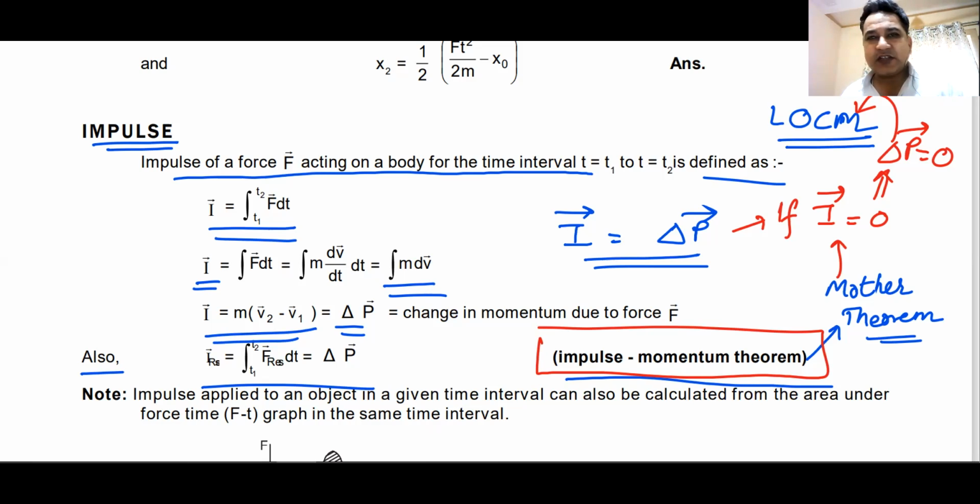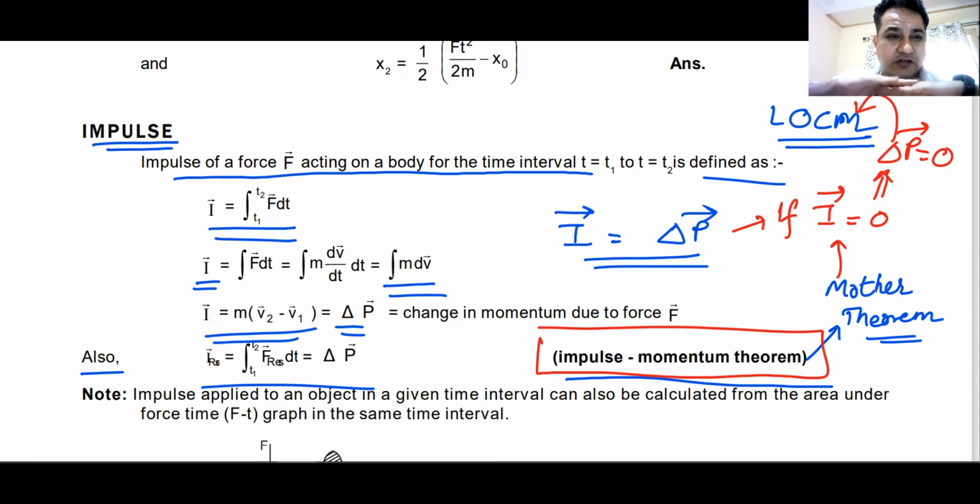Remember, whatever we have studied in translational motion, the same thing will be there in rotational motion. We'll call it the rotational analog. For example, the rotational analog of displacement is angular displacement. In translational motion, we have displacement. In rotational motion, we have angular displacement. In translational motion, we have velocity; in rotational, angular velocity. Acceleration, angular acceleration.